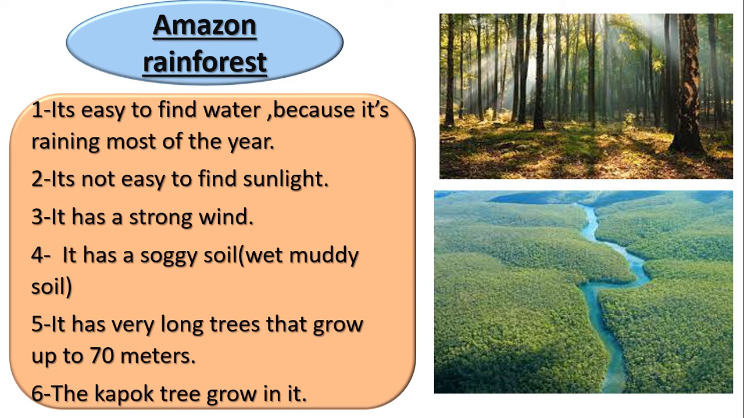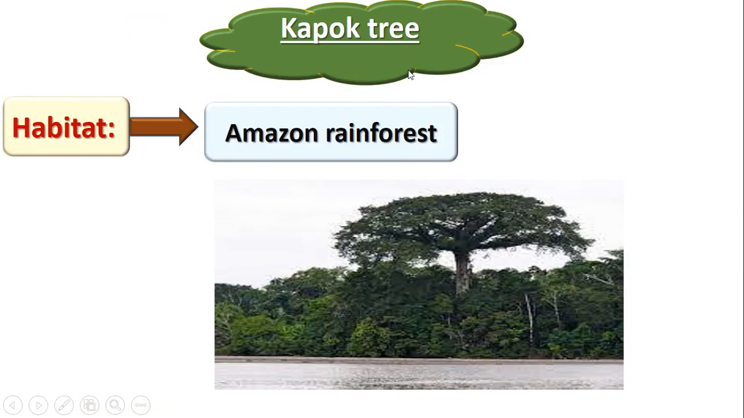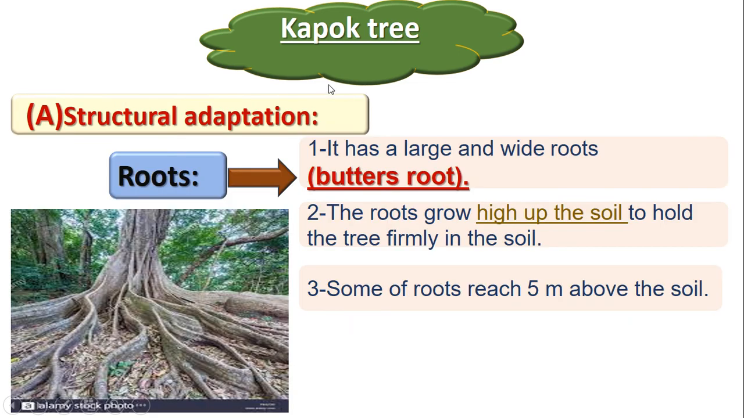In the Amazon rainforest, it is raining most of the year. So when the water falls on the soil, it becomes soggy soil. So where is the soggy soil? In the Amazon rainforest or in the Savannah? In the Amazon rainforest, because it is raining most of the year. Okay, what is the tree which grows in the Amazon rainforest? The kapok tree. Excellent. What is the habitat of the kapok tree? The Amazon rainforest.